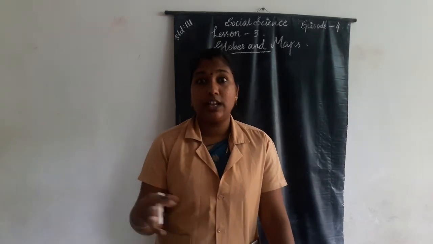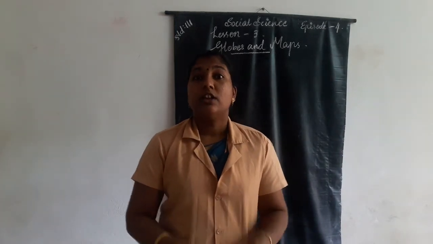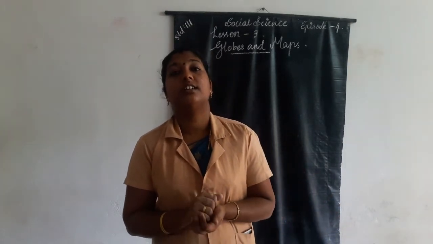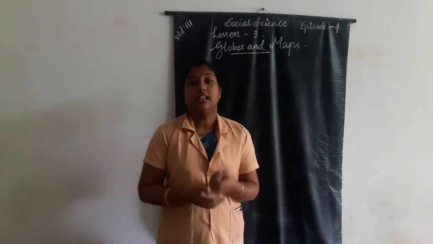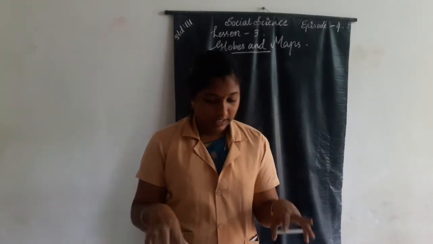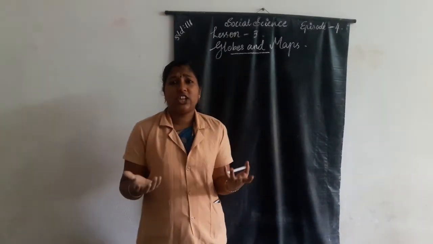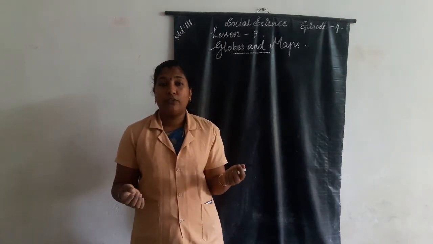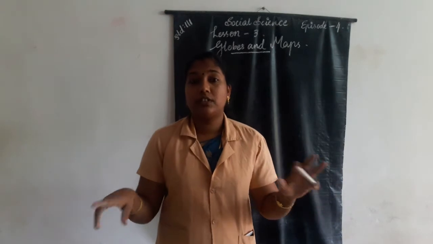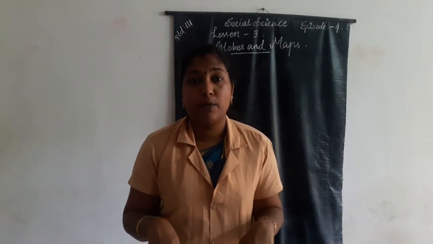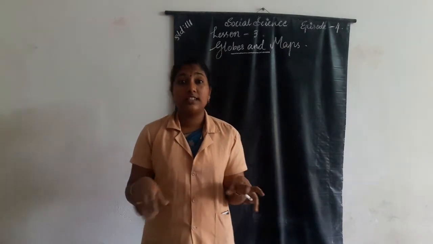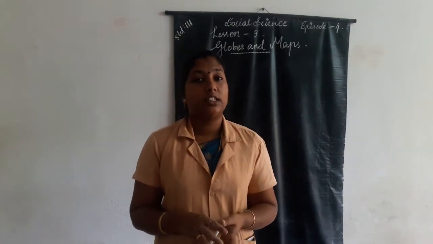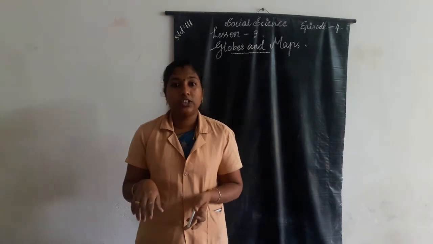We know that we live on the planet Earth, and the Earth is big in size. Then what is the shape of the Earth? The shape of the Earth is round. The Earth is round in shape.